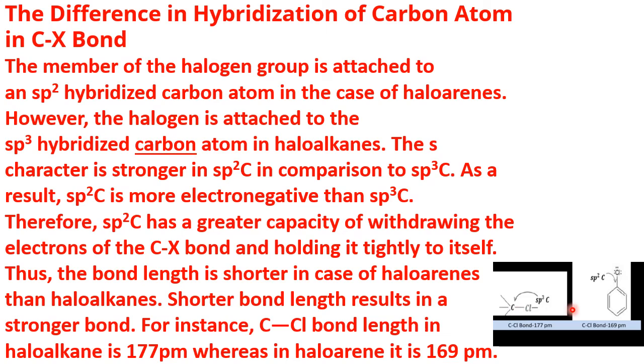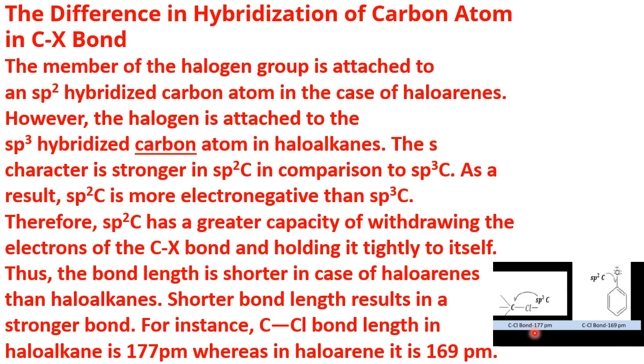That means when the electronegativity of the carbon increases from haloalkanes to haloarenes, where the C-Cl bond is there, this carbon will withdraw electrons of this area. When it is drawing electrons, the bond is shorter. When it is shorter, it is a strong bond. When it is a strong bond, it is difficult to break. You can see the data given by spectroscopy.